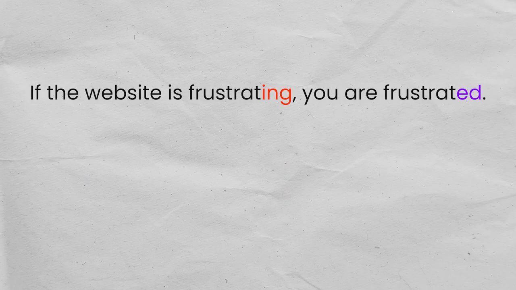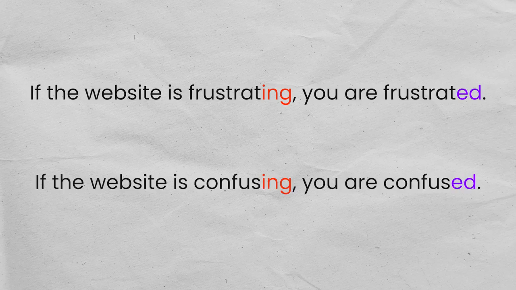These words describe something that makes you feel a certain way. If the website is frustrating, you are frustrated. If the website is confusing, you are confused. Ing adjectives describe the object of the sentence. In our example, the website is the object and you are the subject. The website is confusing and you are confused.